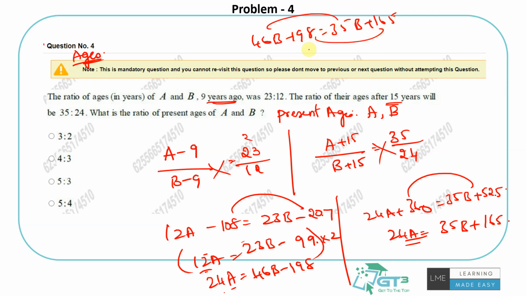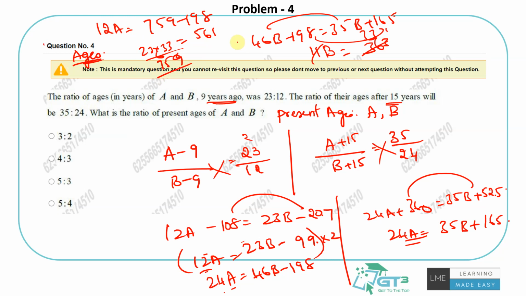You will be getting 11B is equal to 363, 11 3s are 33. So B is 33, so automatically A: 12A is equal to 23 into 33, which is 759 minus 99.